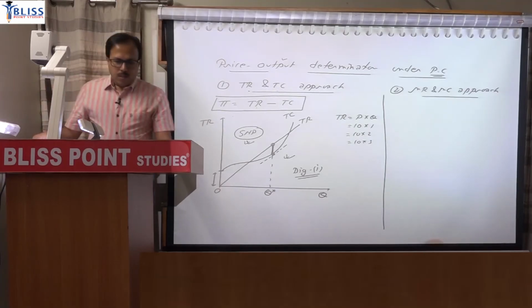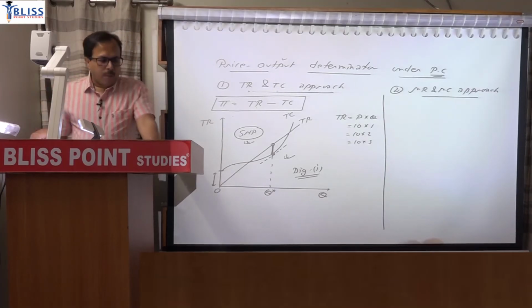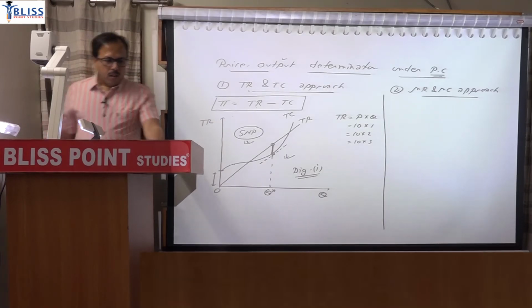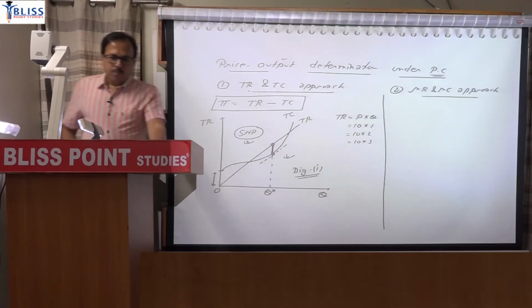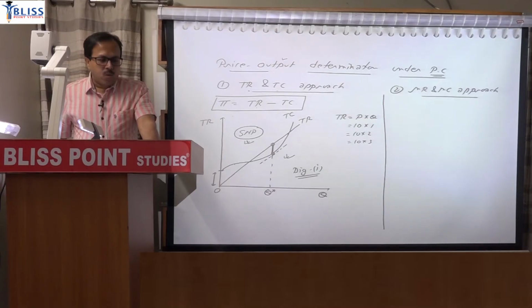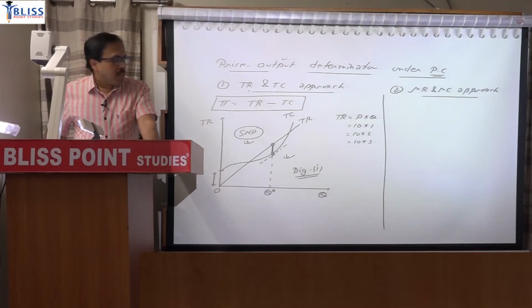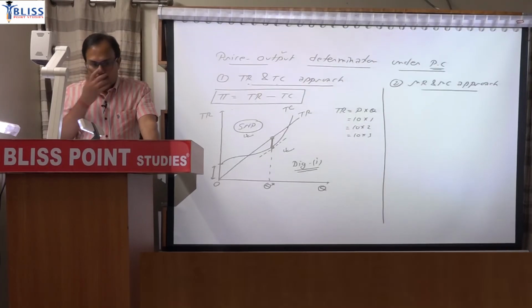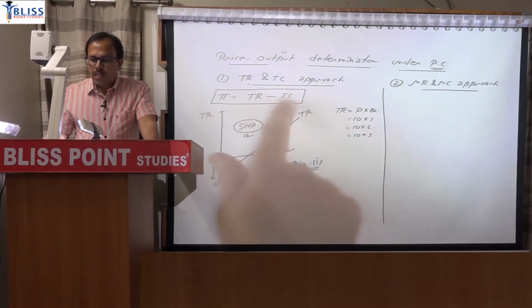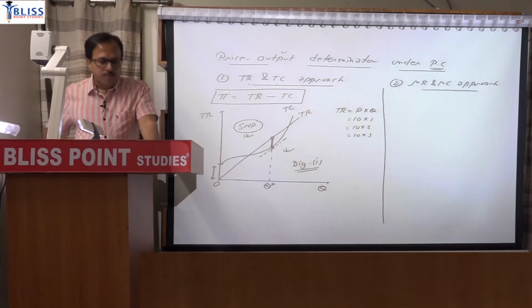Under perfect competition, because you have to present it in answer format. Under perfect competition, the firm is in equilibrium when it maximizes its own profit, which is defined as difference between TR and TC. So pi is TR minus TC.